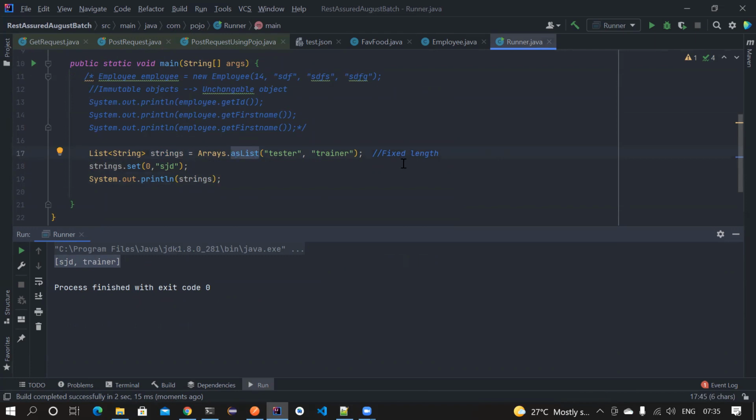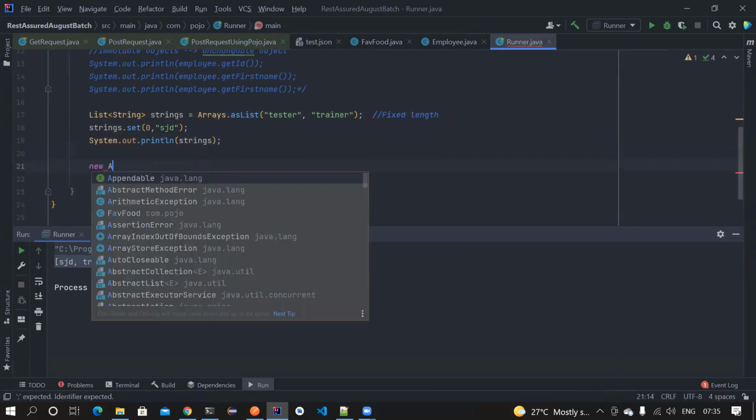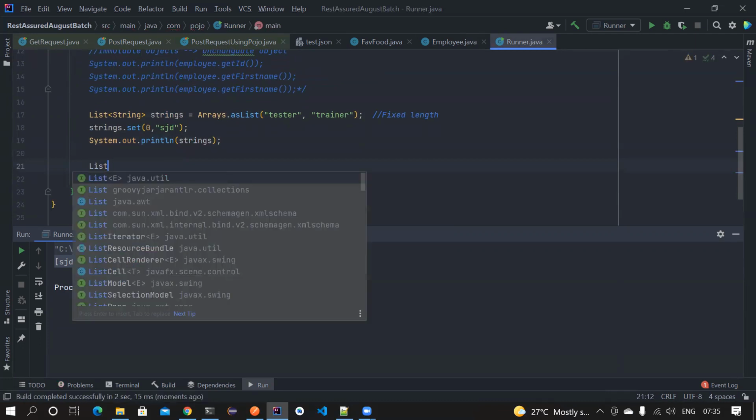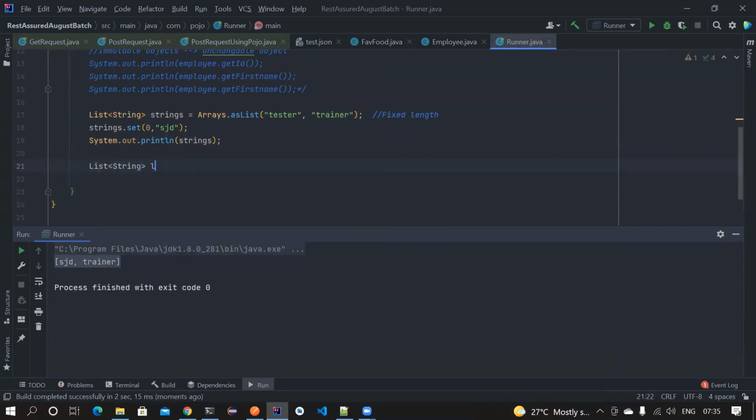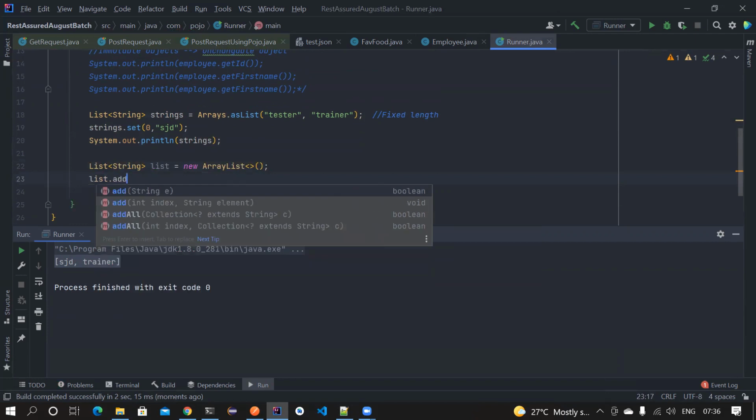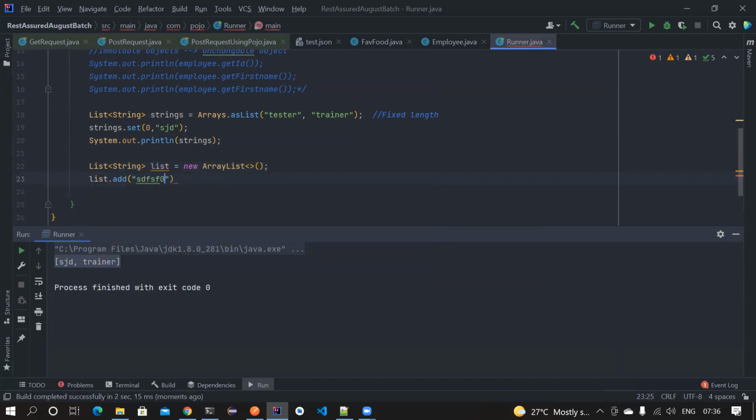That's a very short thing that you need to understand, but it's not the case if you use a new list of string, you call new ArrayList. If that is the case, then you can add new stuff, you can remove things, everything is possible. You can remove the 0th index. Anything is possible with this particular list. This won't create a fixed length list. That's the difference between these two. Got it?